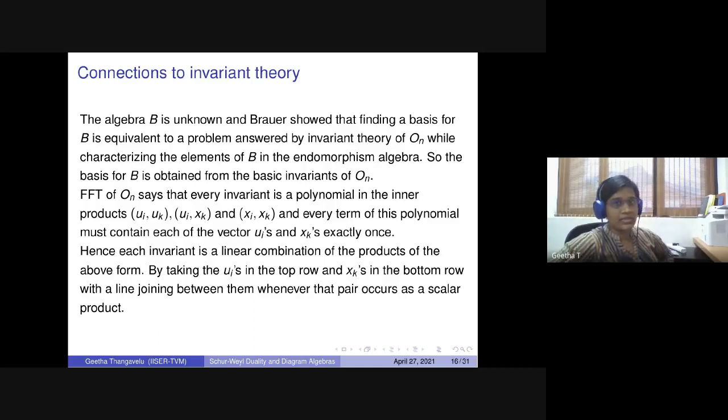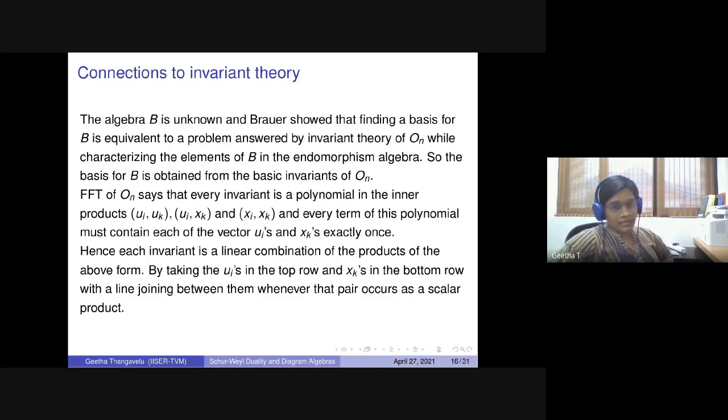So what is the fundamental theorem of invariant theory? The first fundamental theorem, usually called FFT, always tells about the basis for the invariant ring, and there is a finite number of them. And the second fundamental theorem of invariant theory, called SFT, usually deals with the ideal of relations among the invariants.